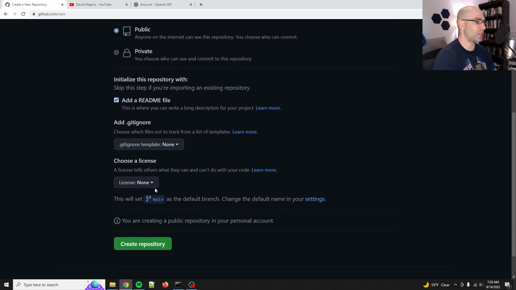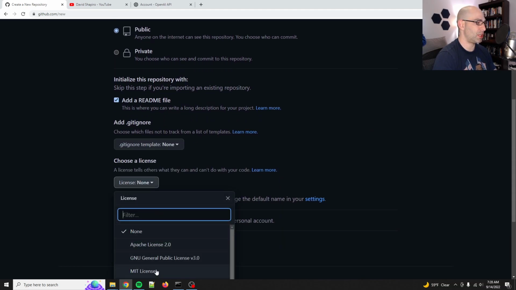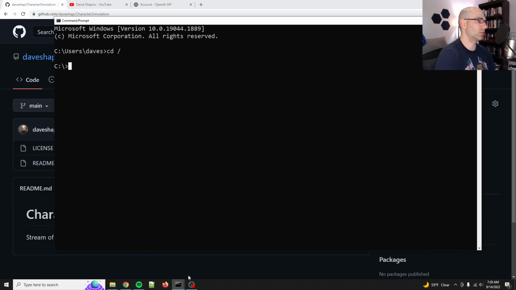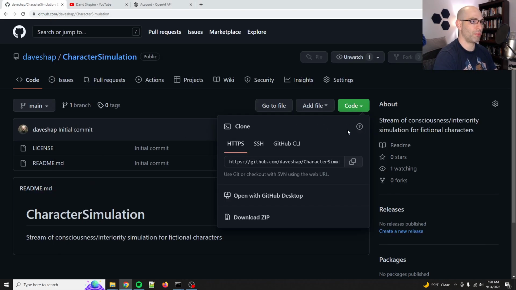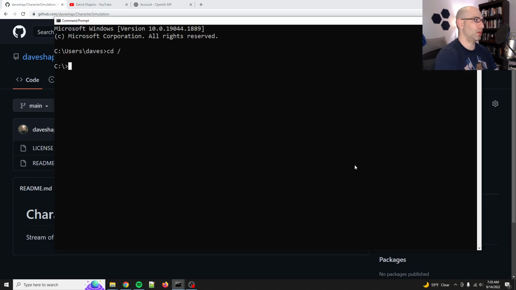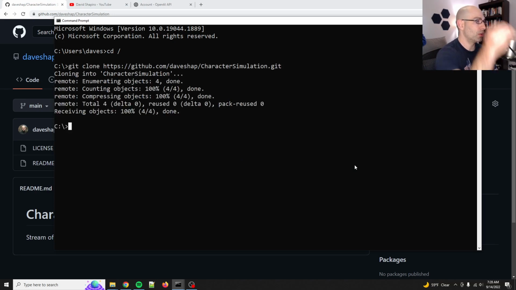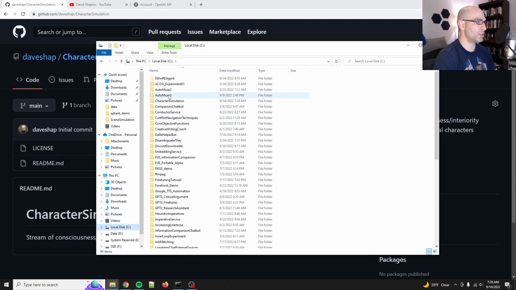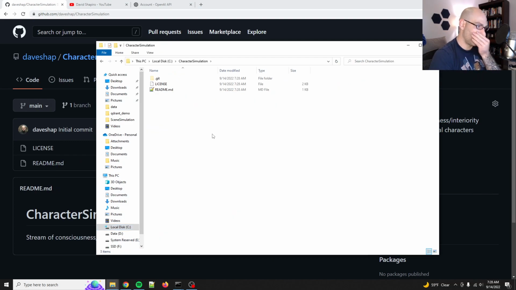Okay, add README, and then license will be MIT. Create repo. And then we'll come in here and grab this. Git clone. All right, so in this case, what are we going to do for the character simulation? Let me go ahead and do this, and character sim, and we will copy over